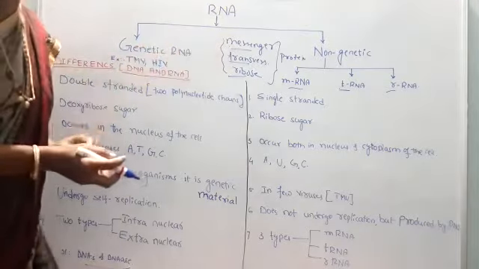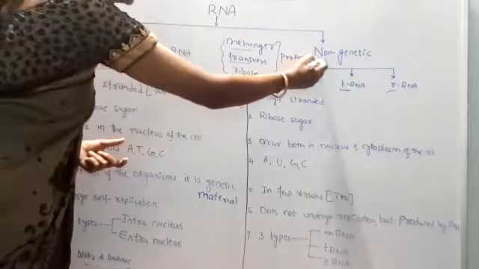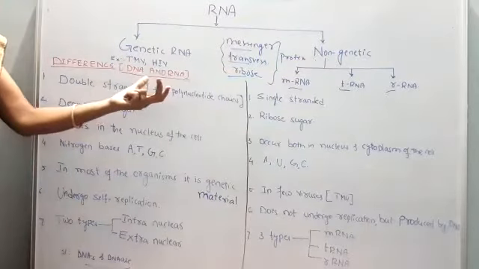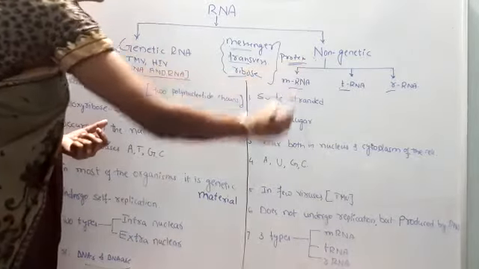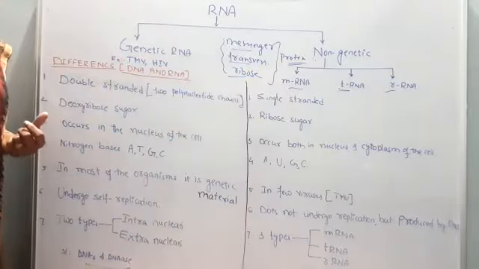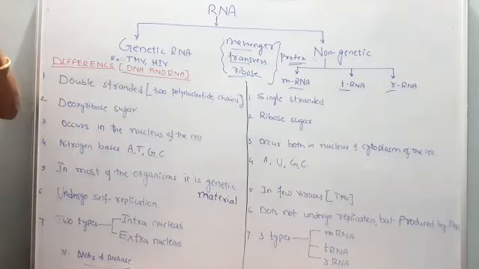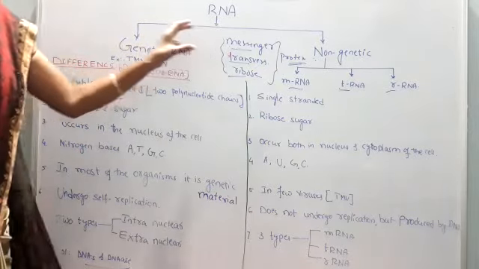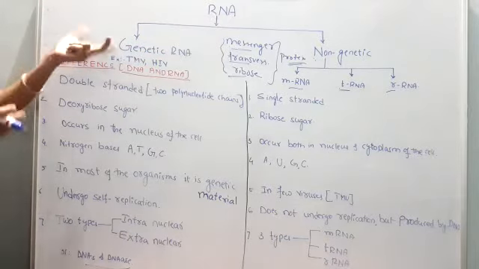Thus, they do not play any role in carrying the genetic information, but this non-genetic RNA is involved in the process of protein synthesis, which is otherwise also called transcription and translation. So this is brief information about RNA. Depending upon the genetic property, RNA is of two types.